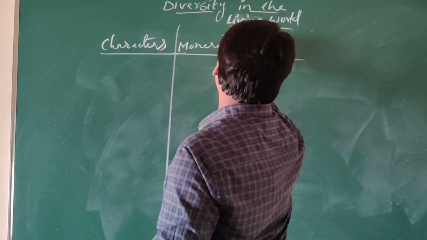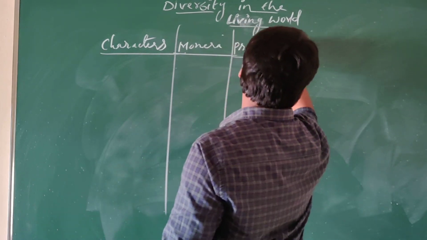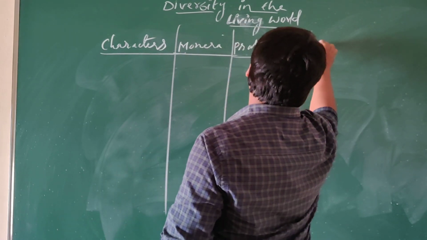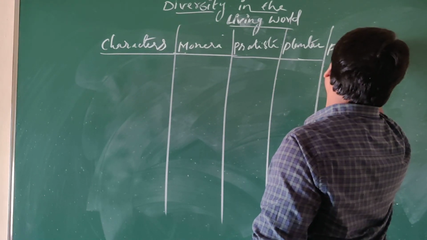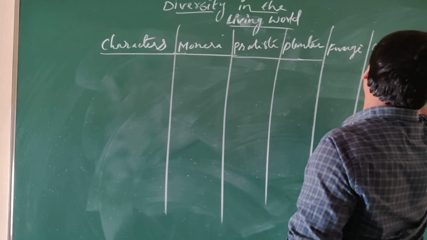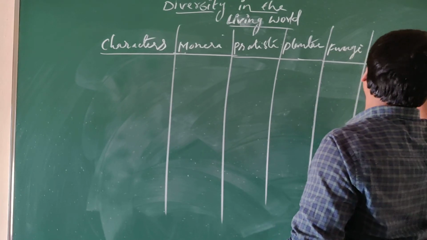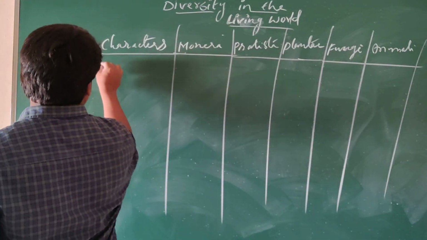Next, Protista, Plantae, fungi, Animalia. These are the different kingdoms as we came to know. Now let us see the characteristics.